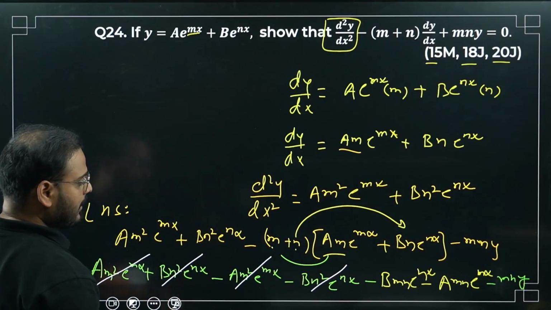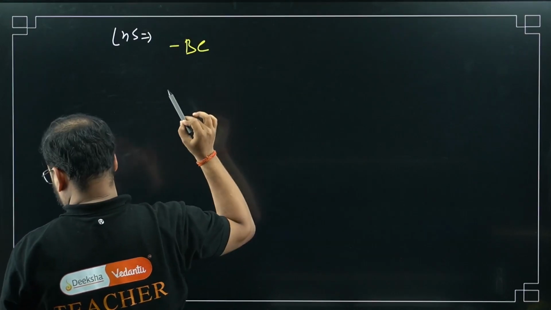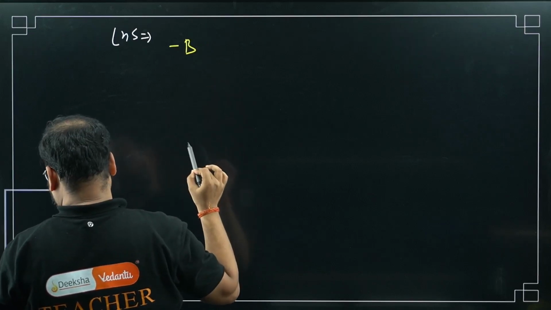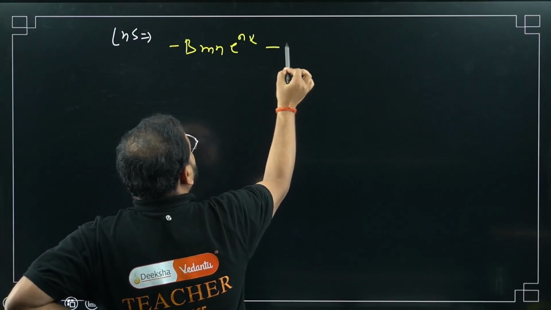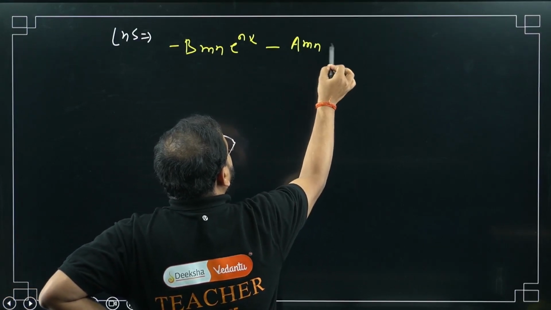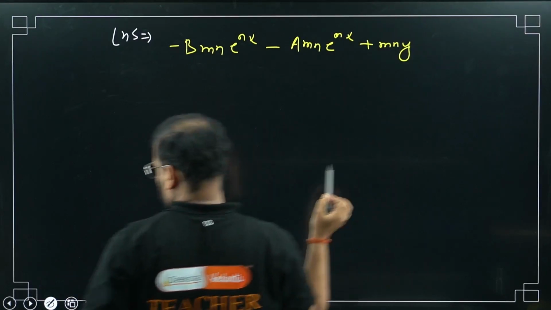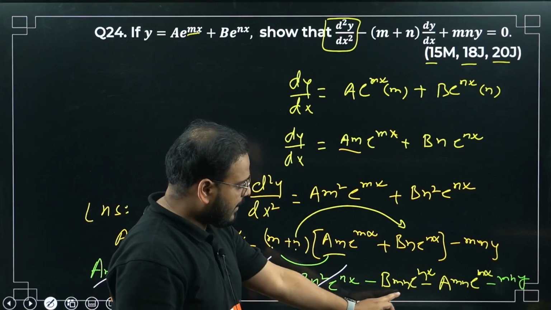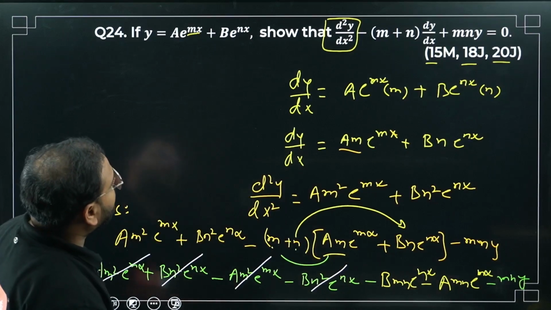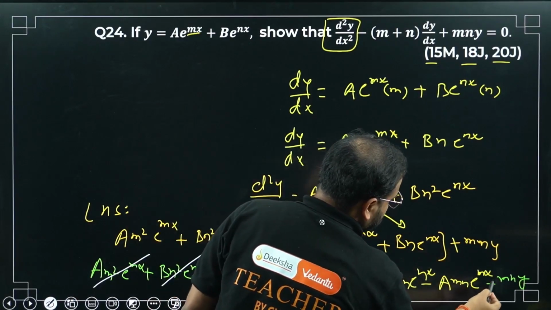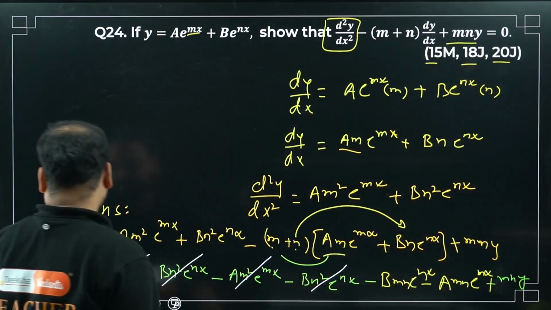Okay, so minus b mn e power nx minus a mn e power mx. What do I have? Plus mn y. This is plus, right? Last step is plus mny. Okay, please check here. Plus mny.